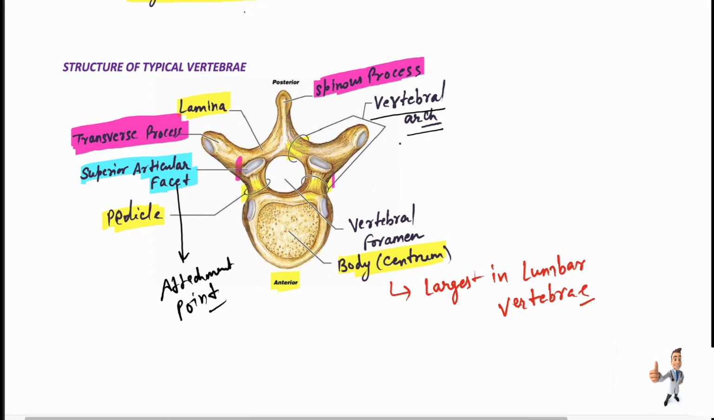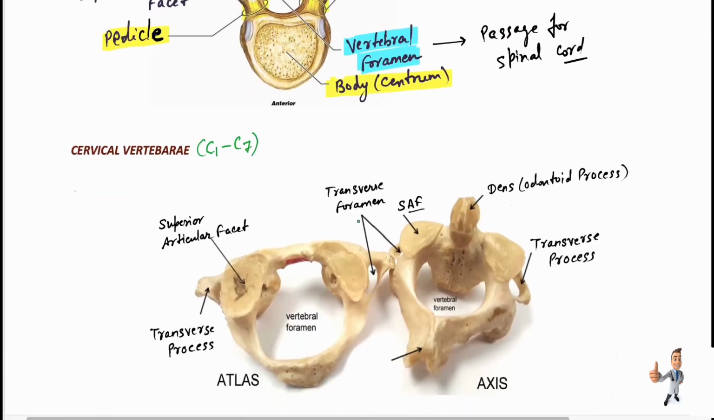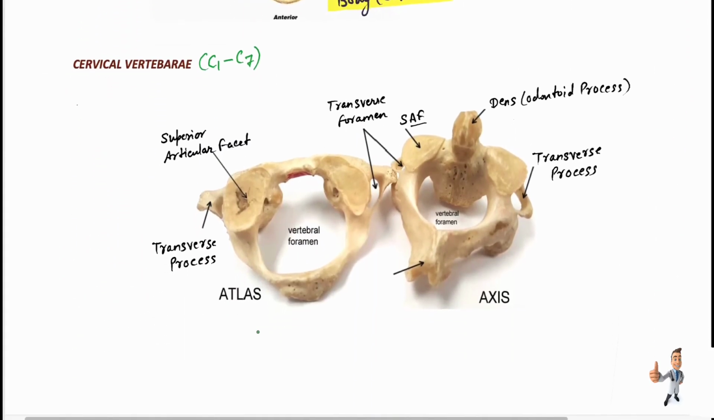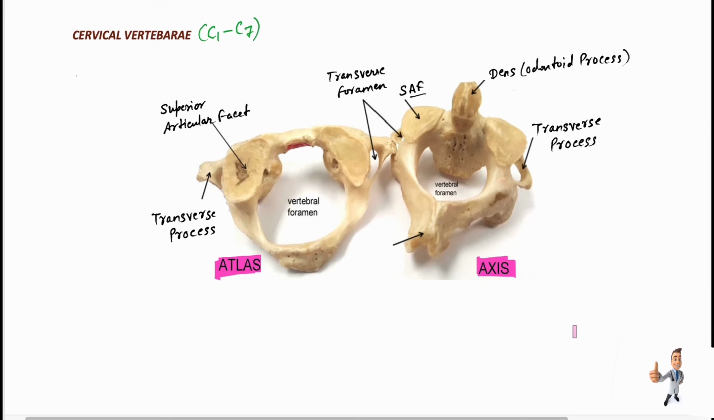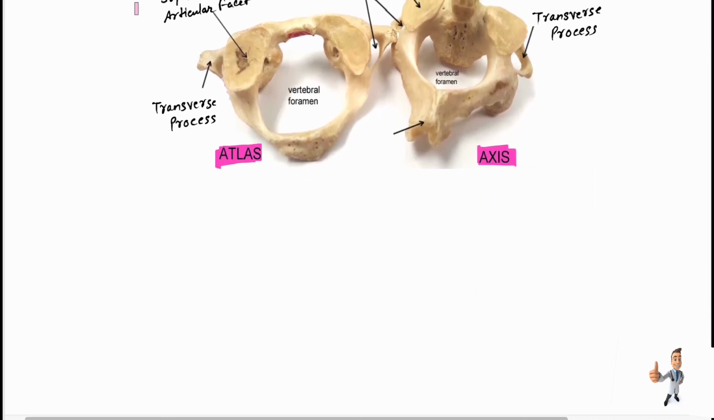Now we will go for the cervical vertebra and thoracic vertebra. We have the cervical vertebra here. First we will talk about the atlas, and then we will talk about the axis. We have the atlas here, and the axis here. Before going to discuss this diagram, let me explain the characteristics of the cervical vertebra.